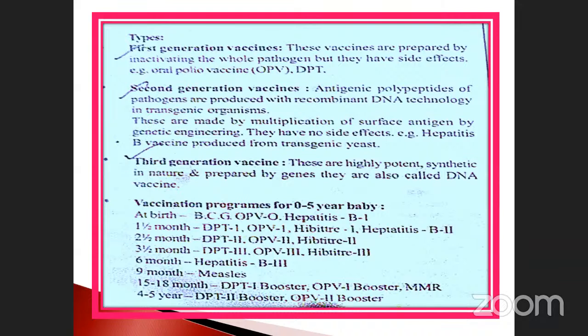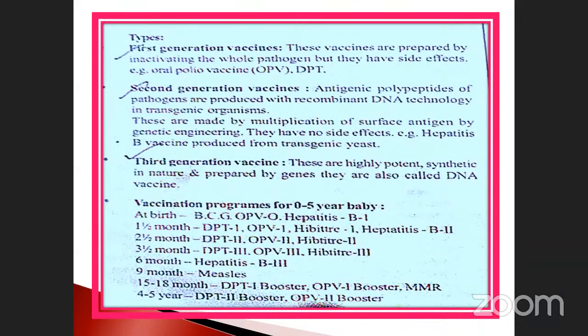See here, the vaccination program for the 0 to 5 year baby, how will it be? This is also very, very important. So many times they have asked the question. For infants, at the birth, the first vaccination, which one of the following? Like that, they may ask the questions. BCG is the first one. BCG is the first one. Oral polio vaccine, hepatitis B1 only you have to give.